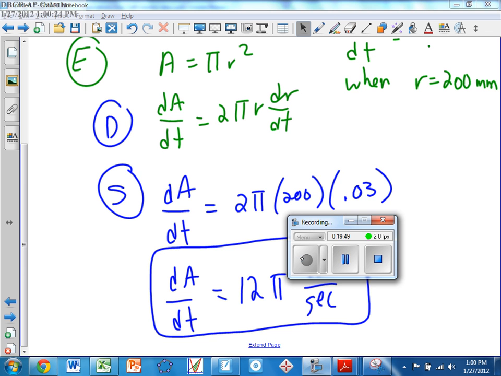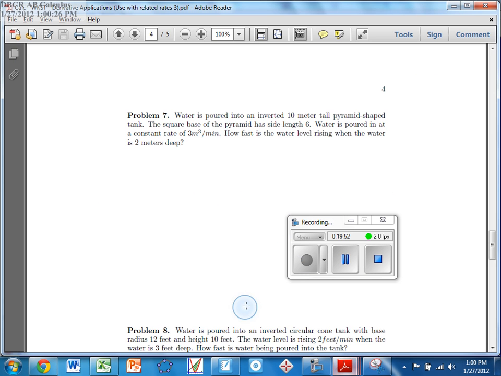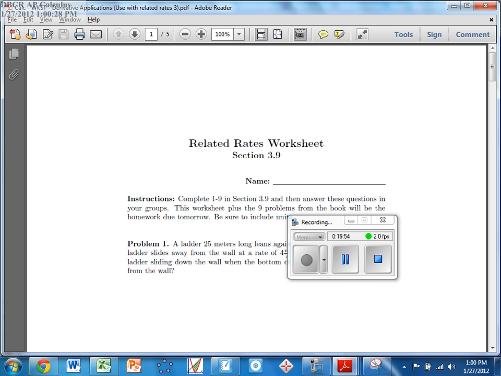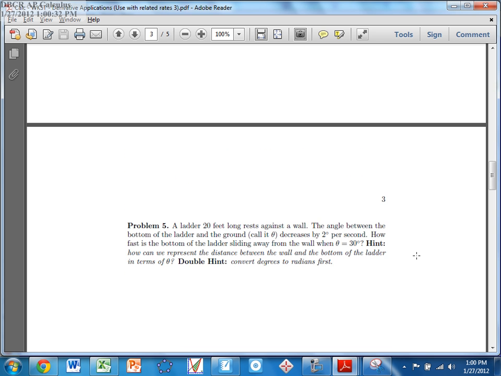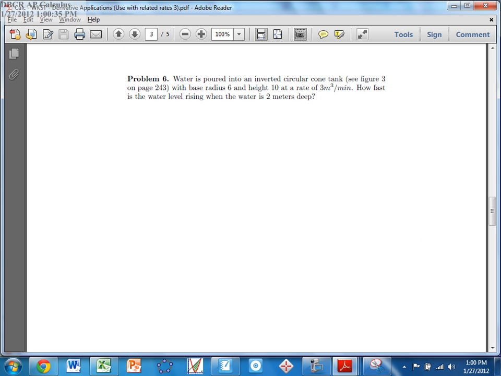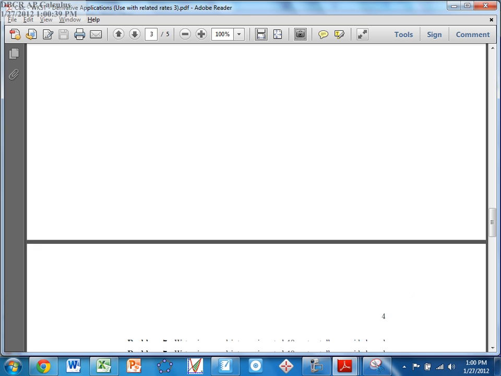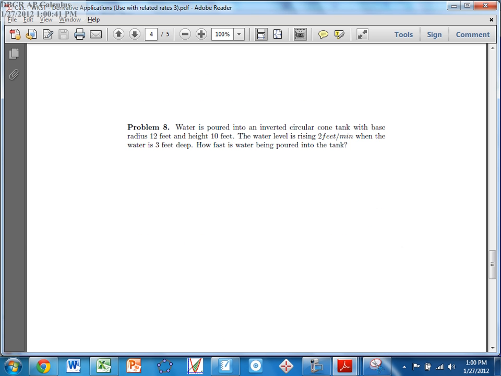So what I want you to do this weekend is take a look at this packet that I just handed out today, the related rates worksheet, and please look at numbers... We did what number today, guys? 7. 7, okay. Look at numbers 8